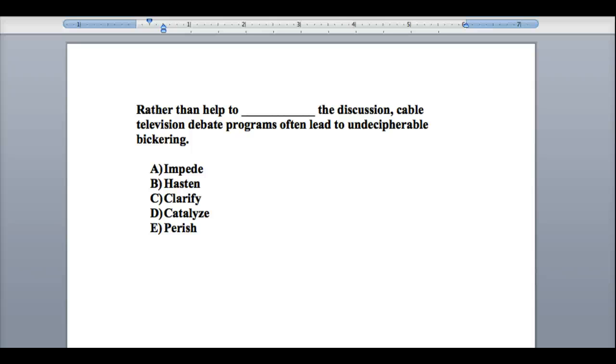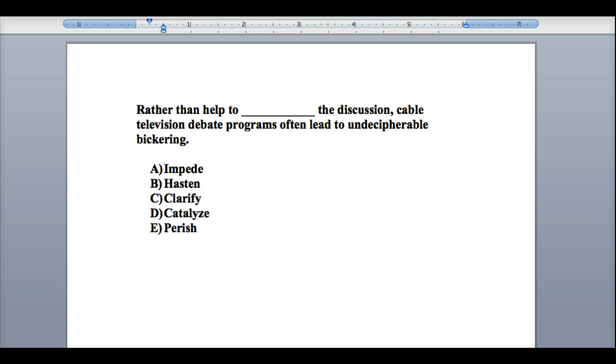Here we have a standard sentence completion question with one blank. Let's take a look at it and see how it's built. We're going to, as always, look at the sentence and see what key words or phrases we need to look at first in order to analyze the sentence. That first step, the logical structure of the sentence, that's what the test writers are testing you on. So let's see what we can find in the sentence to give us the clues that are required to answer it correctly.